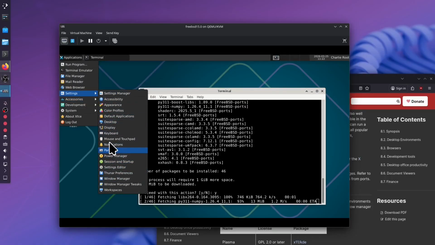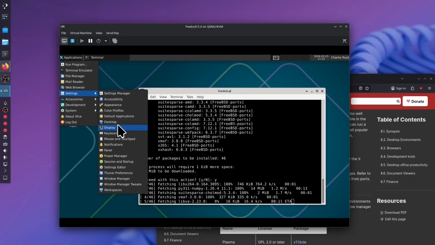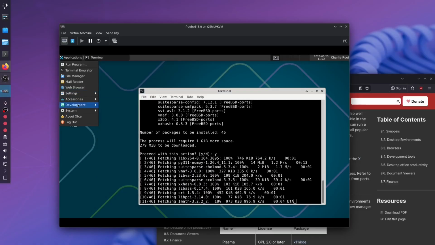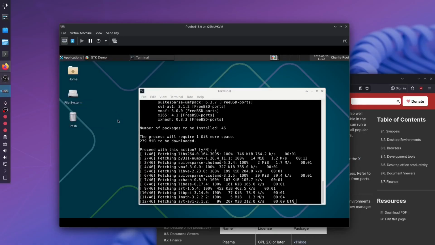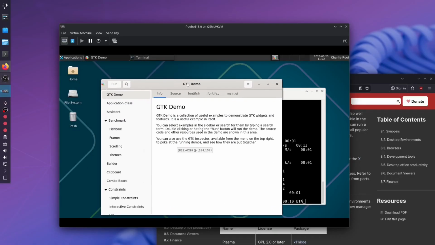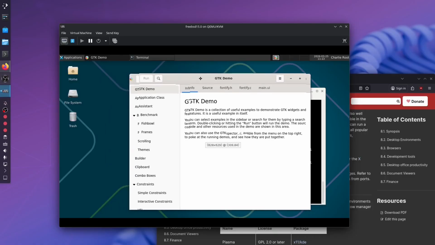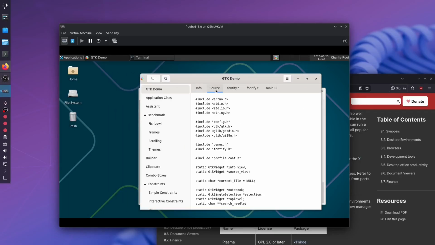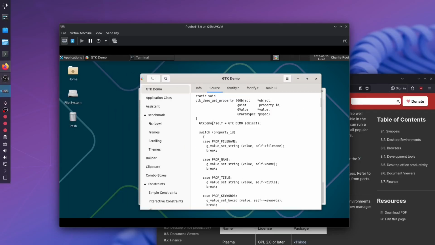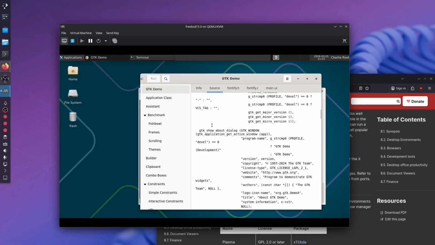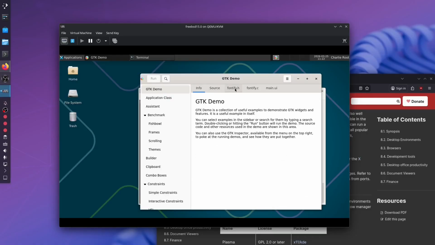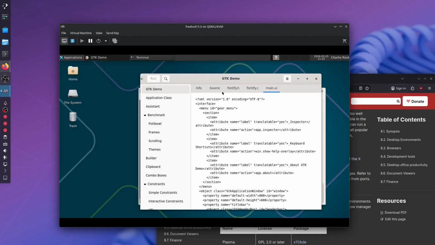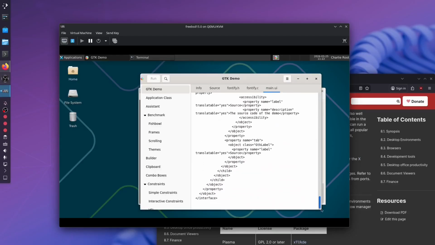These are Xfce utilities that are probably not BSD exclusive, although I haven't seen this in a bit. I don't think I've seen this in my previous Xfce installations. I'm not sure what this is. So can I just copy this and compile it? I assume that's what I can do.